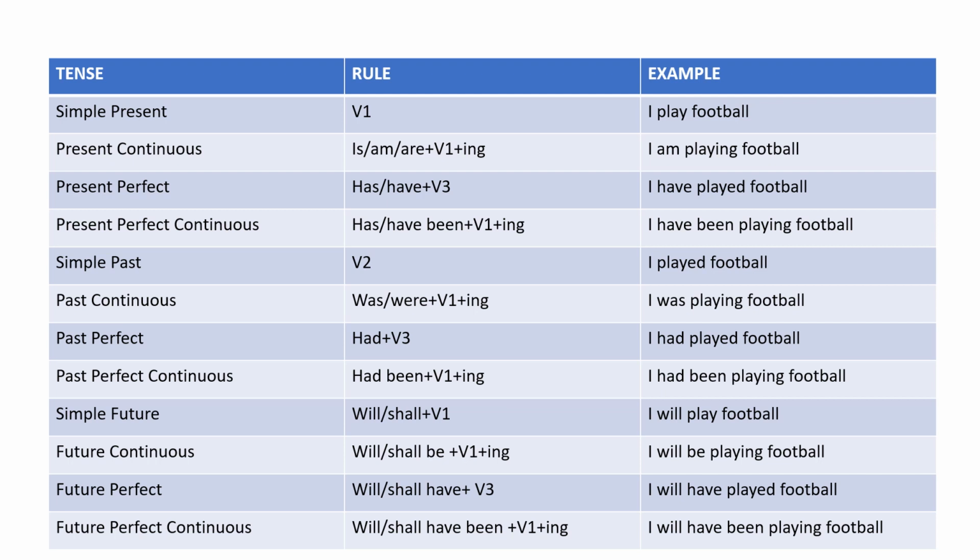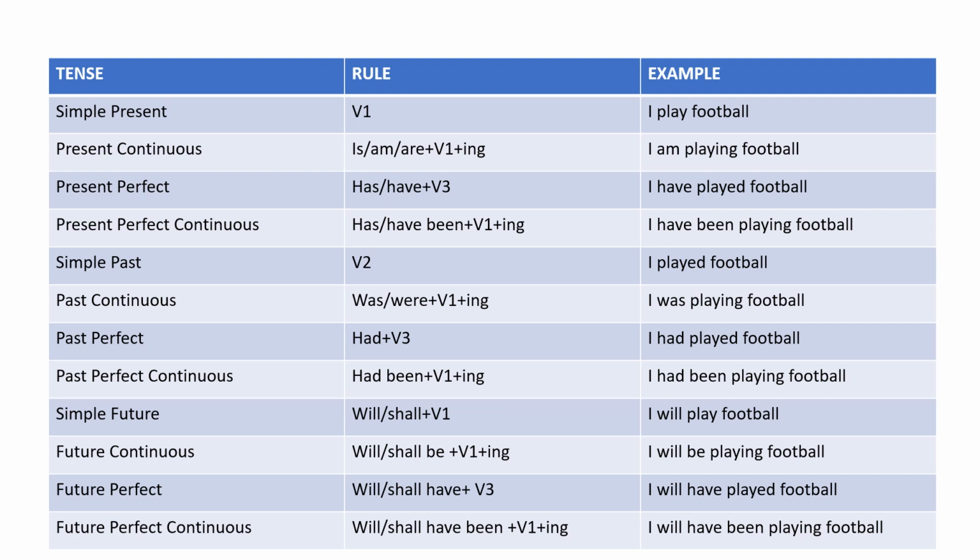For the future perfect continuous, you can see that we have will, shall, have, been, with verb ing form, so it's I will have been playing football. In all the future tenses, there is an indication for simple future: will and shall.